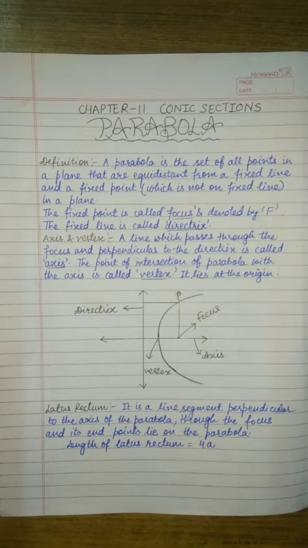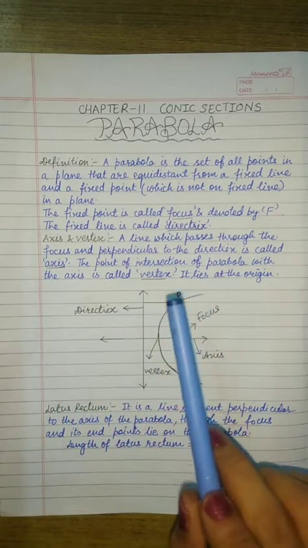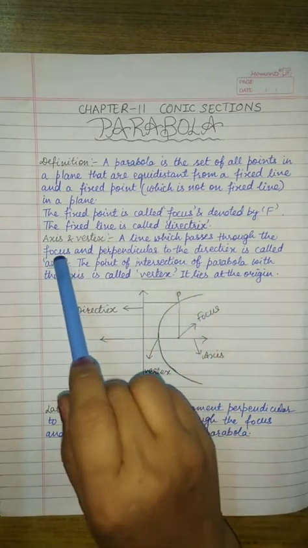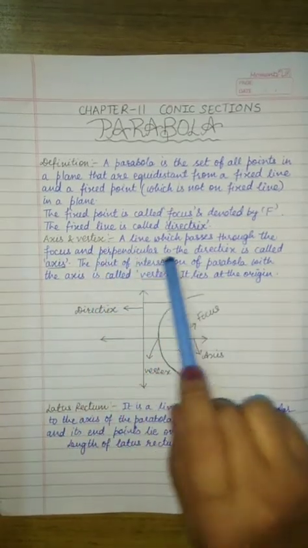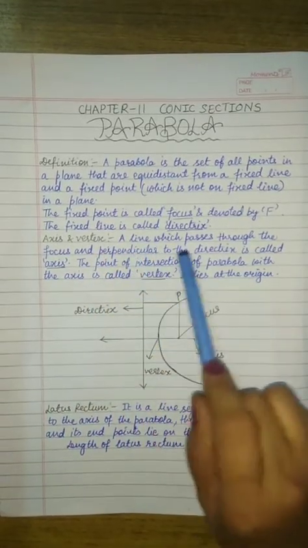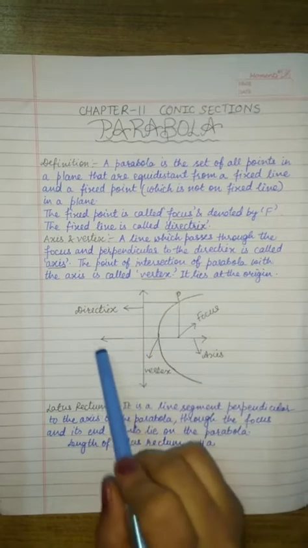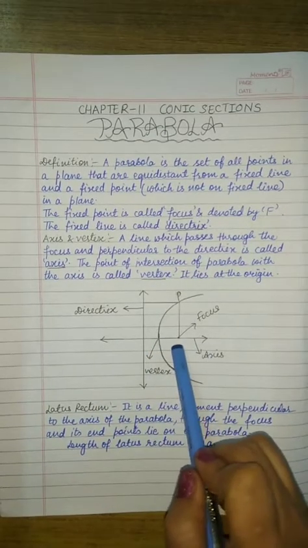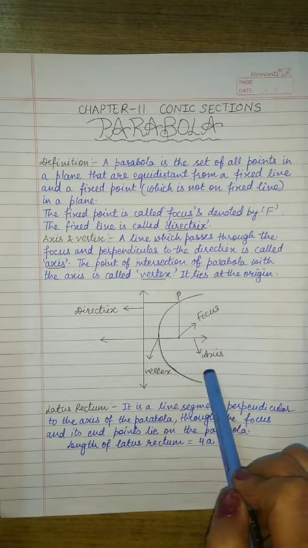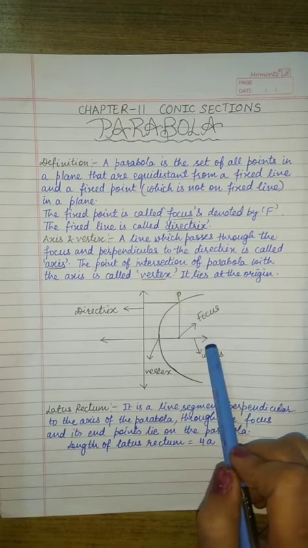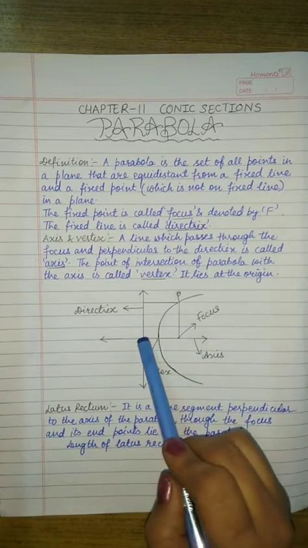The next topic of this parabola is axis and vertex. Now what is the axis? A line which passes through the focus. This line which passes through the focus is called the axis, and this line is perpendicular to the directrix.